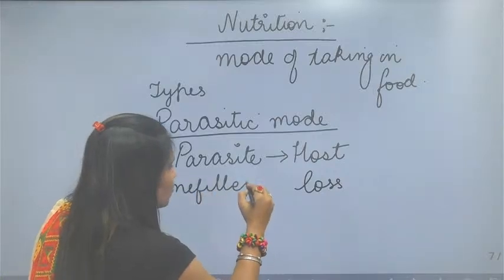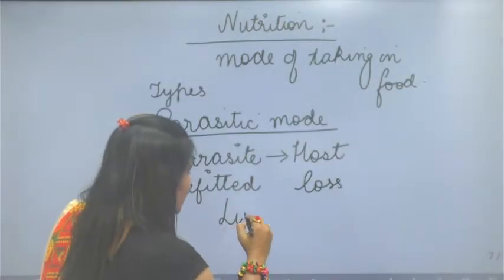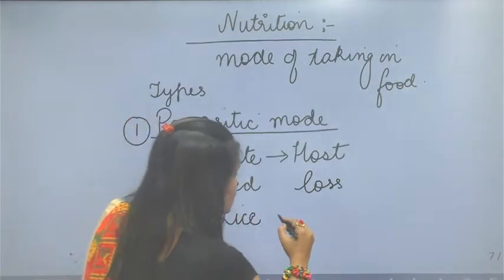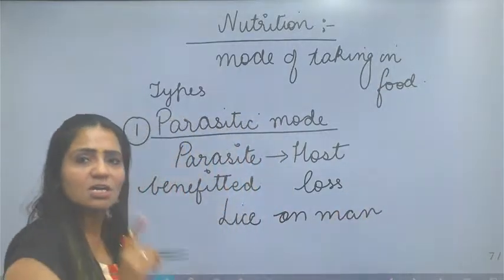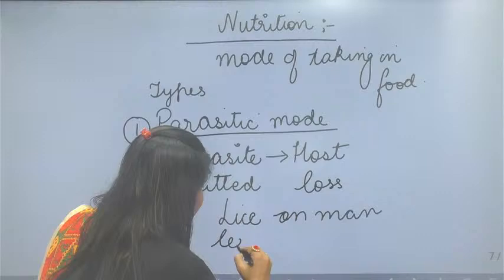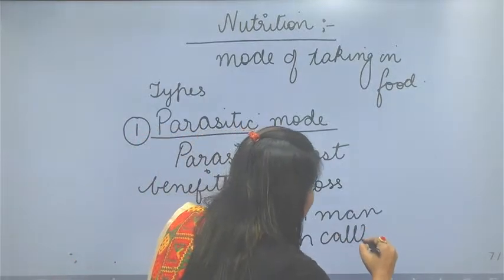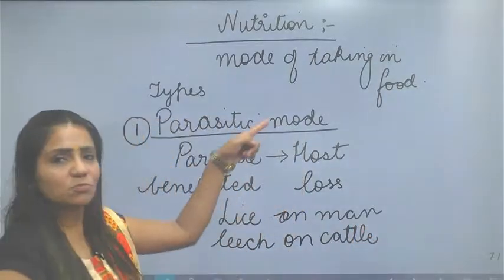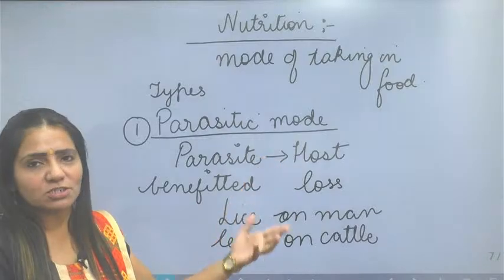Let's see what kind of nutrition this is. If we talk about lice on the head of a man, lice on man is an example of the parasitic mode of nutrition. Similarly, a leech on cattle also sucks blood. So the cattle is the host because it is at loss, and man is again the host because he is at loss.